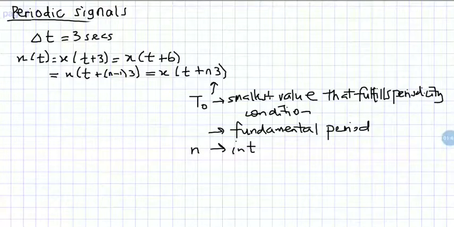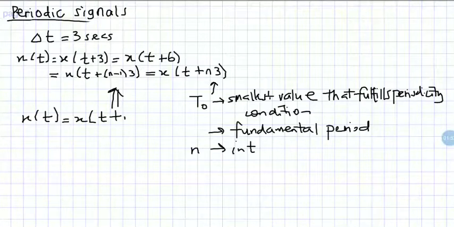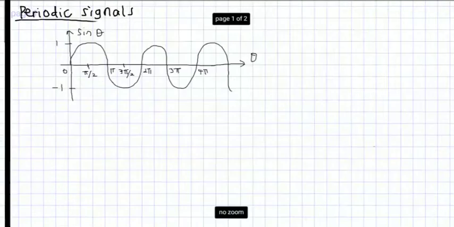So if this signal is periodic, then we can rewrite that to be x(t) equals x(t+nT naught), where T naught is the fundamental period and n is an integer. If a signal fulfills this condition, then we can say that signal is a periodic signal.